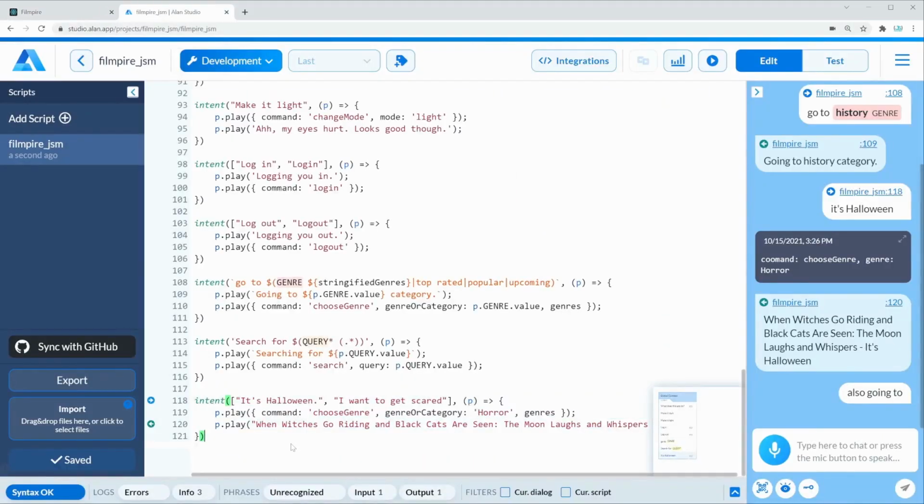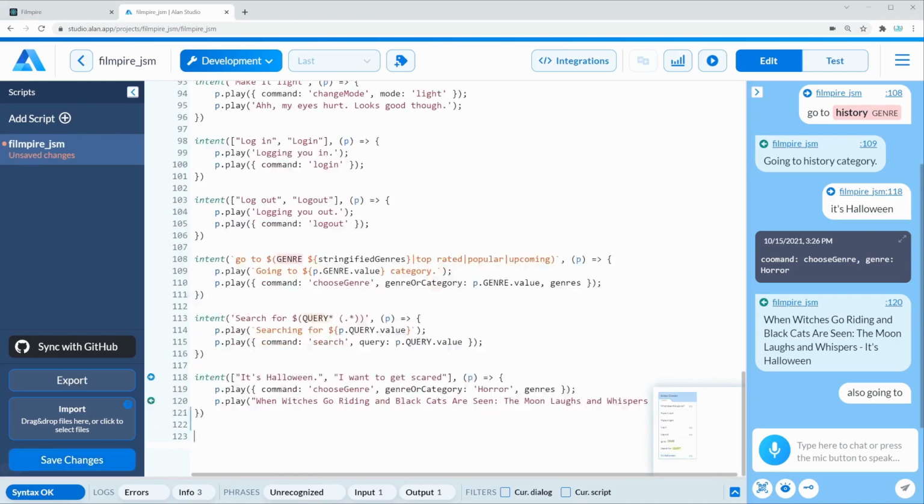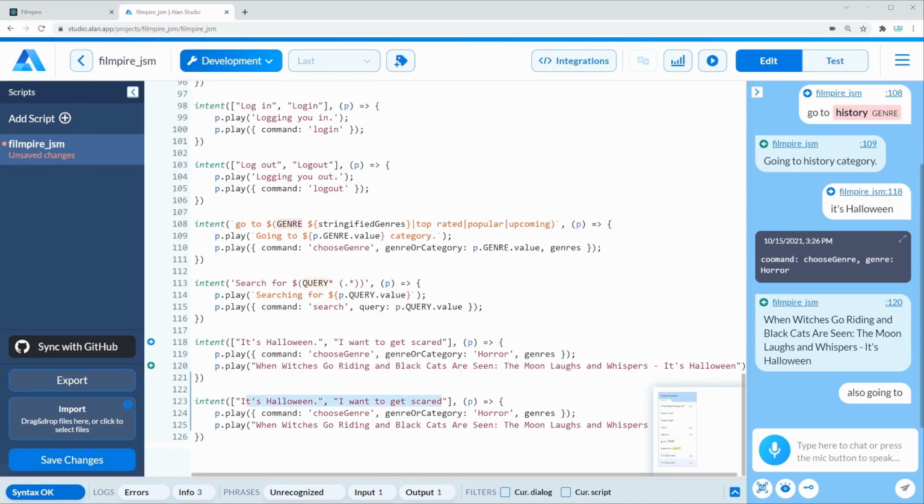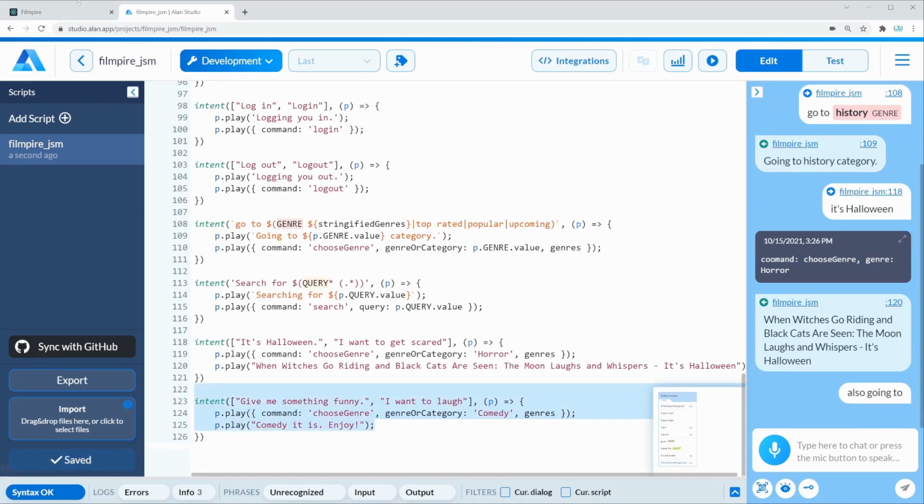Great. We can implement a similar one for comedy movies. So let's copy it, and in here we can say something like, let's do give me something funny, and let's add one more, I want to laugh. Great. In that case, we're going to add choosing a genre, and the genre is going to be comedy. Of course, we're not going to say this. Our Alan can say something like, let's think about it. Let's do something like comedy it is, enjoy. And make sure to save it on the bottom left.